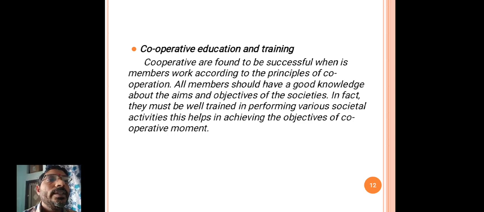For this, they must be well trained. The cooperative education and training helps the members to achieve the objectives of cooperative organizations, the cooperative movement.